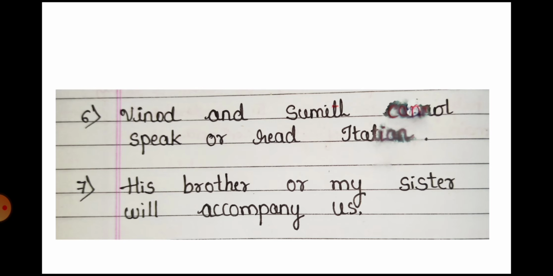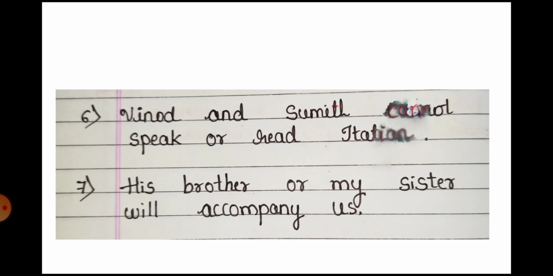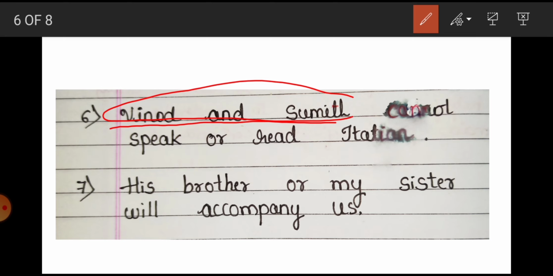Here, who cannot speak or read Italian? What answer do we get? That is Vinod and Sumit. We are talking about Vinod and Sumit. This is our subject part. And we are talking about two subjects, meaning a compound subject. Vinod and Sumit is our compound subject.